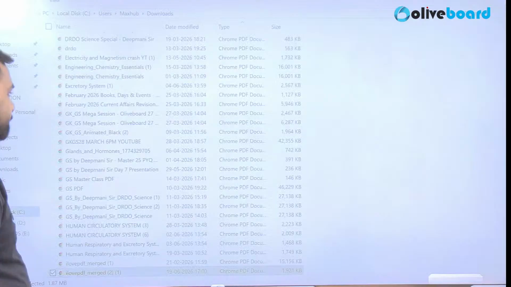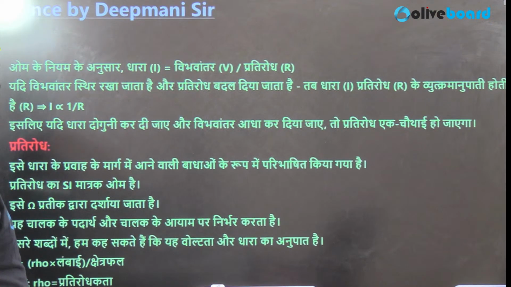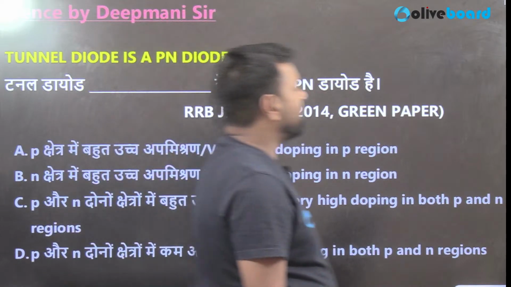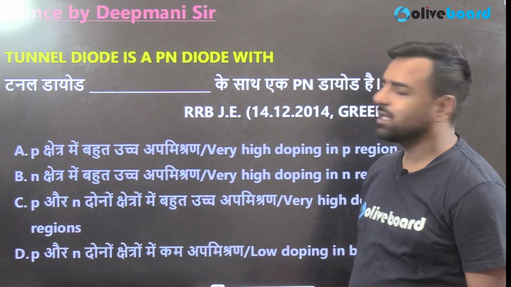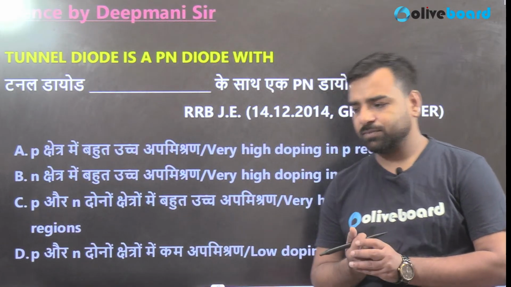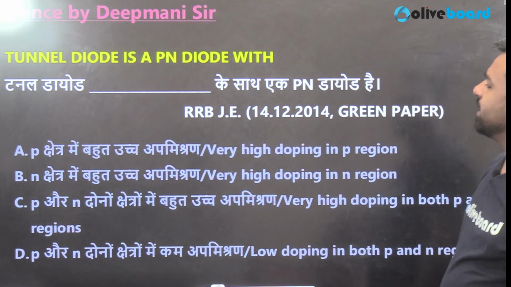Proceeding further. Okay. Next. So the next question is, so we have linked with this part. Okay. Tunnel diode is a PN diode with dash. So this was the question from the RRB. It was asked in the railways. Same question was asked in ALP part as well. So what do you think? Tunnel diode is a PN diode with dash.